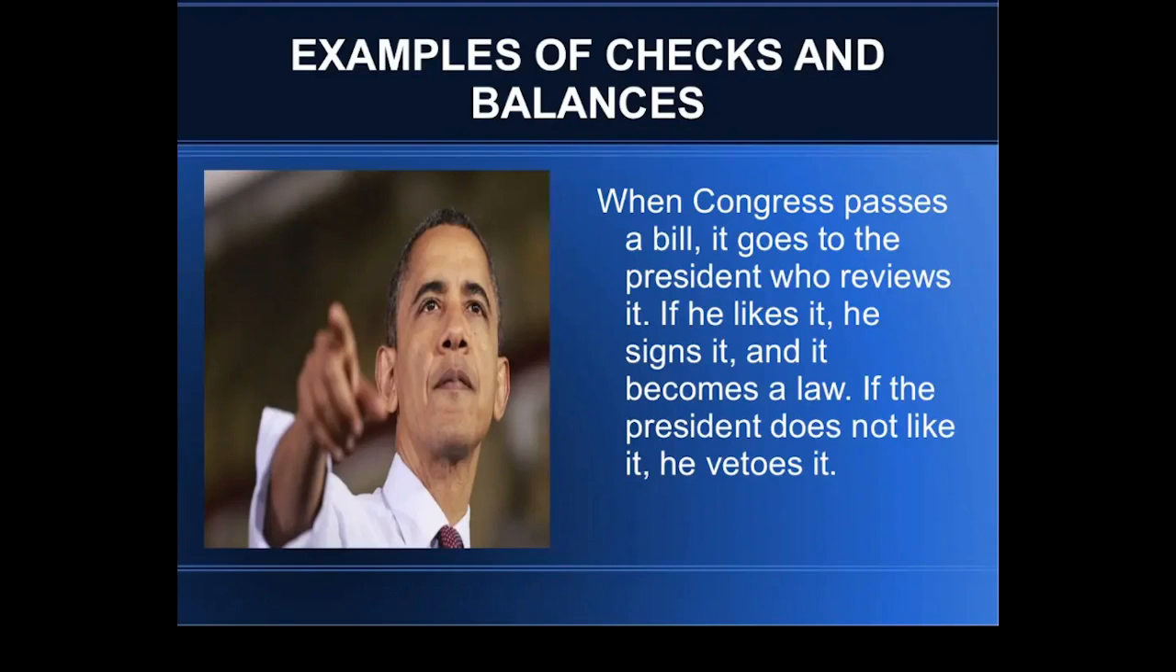A couple examples of checks and balances. When Congress passes a bill, it goes to the president, or the executive branch. Congress is, again, part of the legislative branch. The president reviews it. If he likes it, he signs it and it becomes law. If the president does not like it, he can veto it, or she.